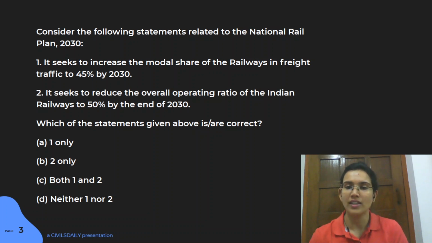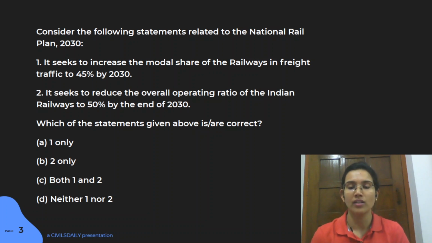The first statement is that it seeks to increase the modal share of railways in freight traffic to 45% by 2030, and second is that the overall operating ratio of Indian Railways is to be reduced to 50% by the end of 2030. Now, it's a very factual question. If you've not seen the objectives of this particular plan and if you do not remember, please don't make guesses in such kind of questions.